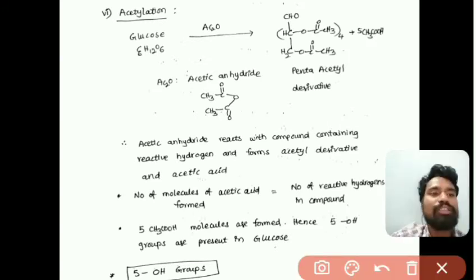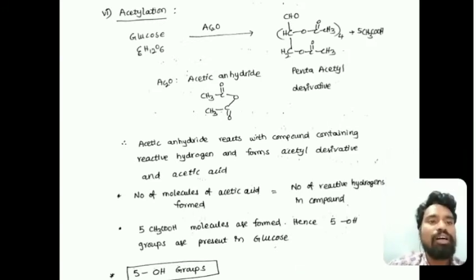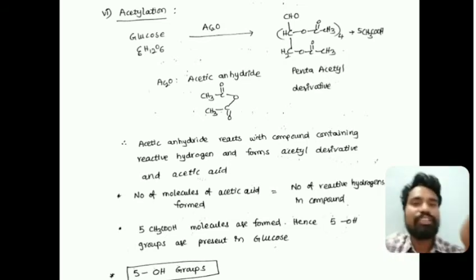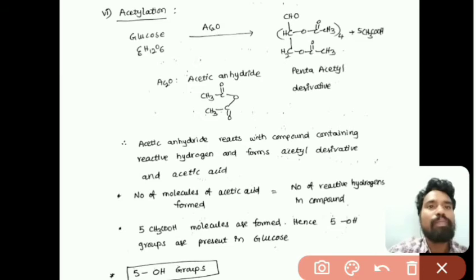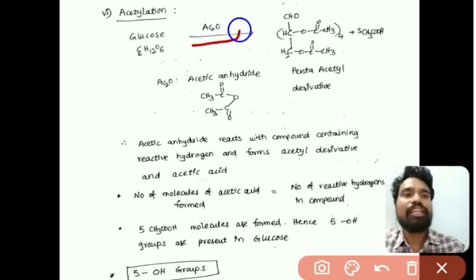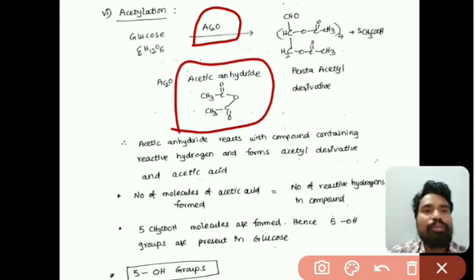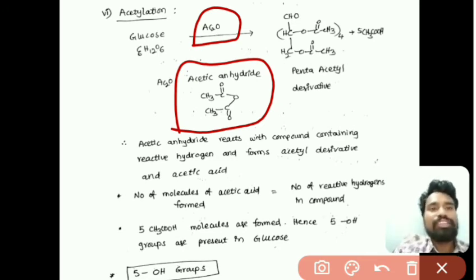The next one is reaction with acetic anhydride, or acetylation reaction, right. So acetic anhydride is this, that is Ac2O. It means 2 acetic acid molecules undergo condensation and form acetic anhydride, that is Ac2O, right.